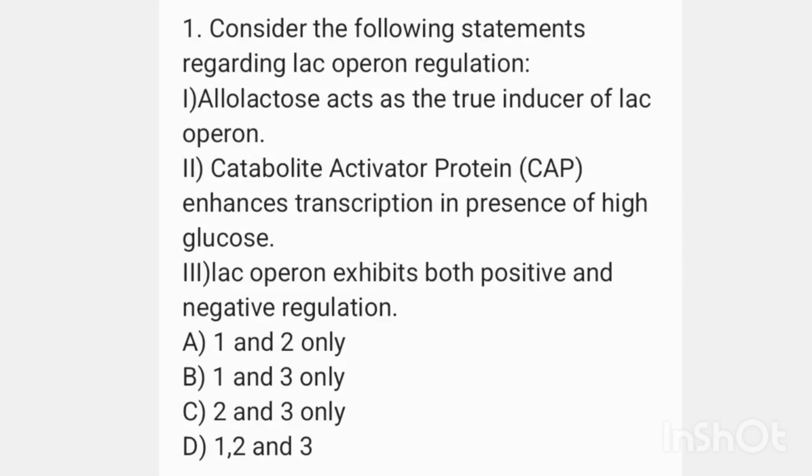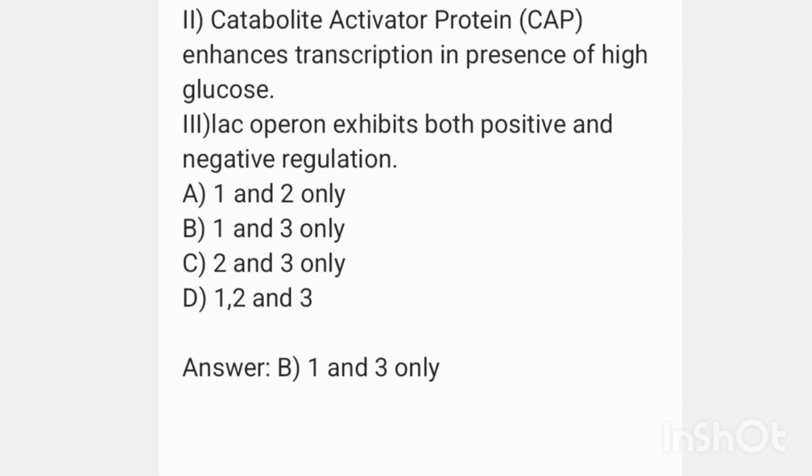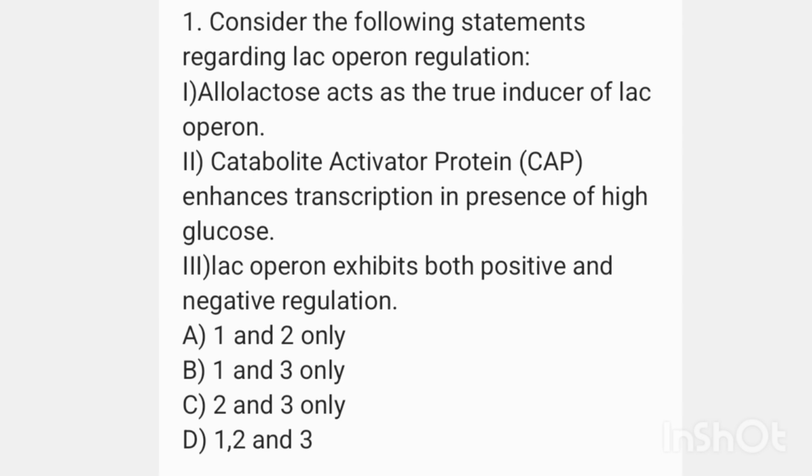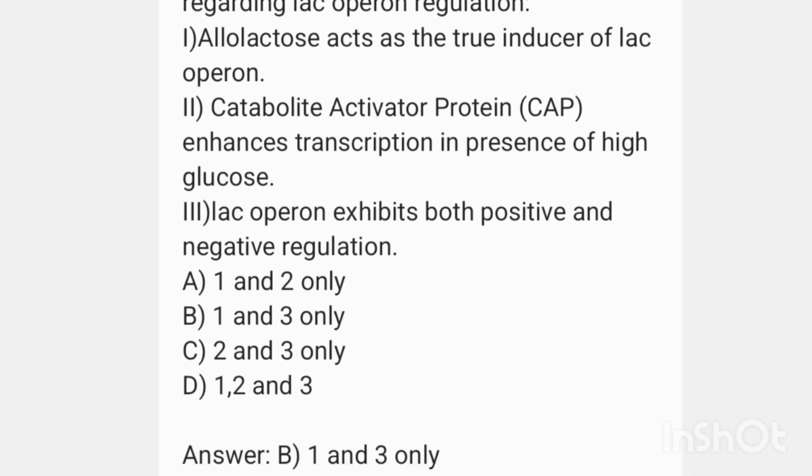So here the correct answer is option B, 1 and 3 only. That is, allolactose acts as true inducer of lac operon and lac operon exhibits both positive and negative regulation. Here, CAP enhances transcription in presence of high glucose. This is the wrong statement. CAP enhances transcription in presence of low glucose.